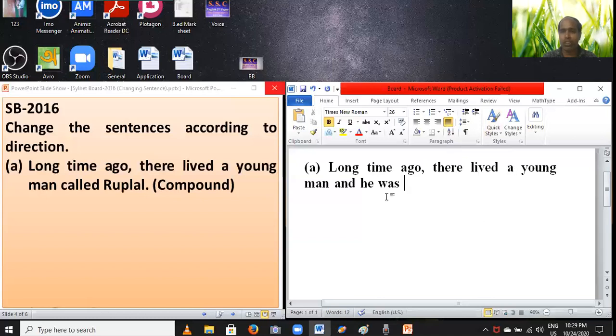Then you have to write the next part of this sentence, "called Ruplal". Dear students, this sentence has been changed into compound. By using this formula, you can change into compound in this way.